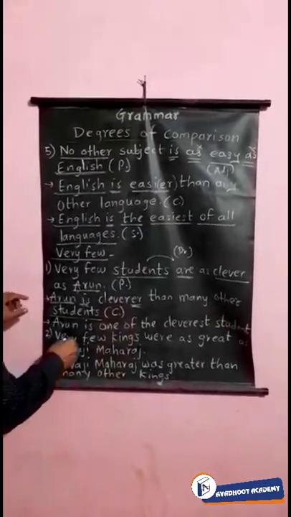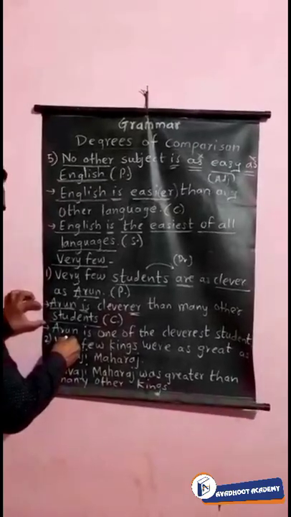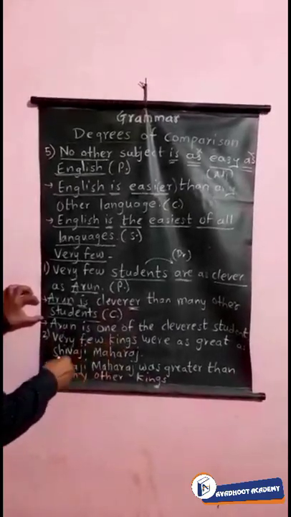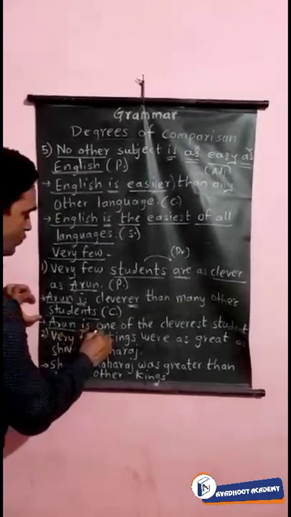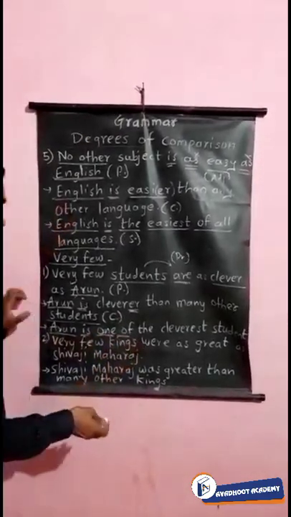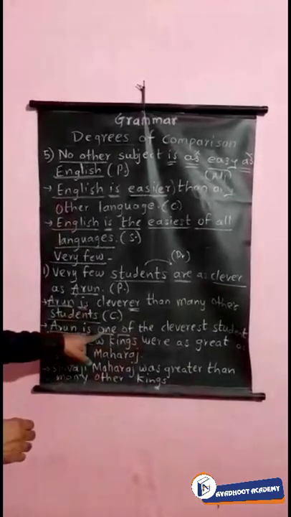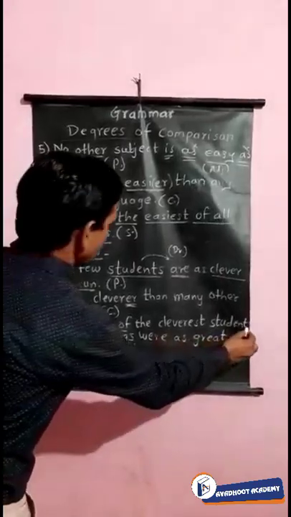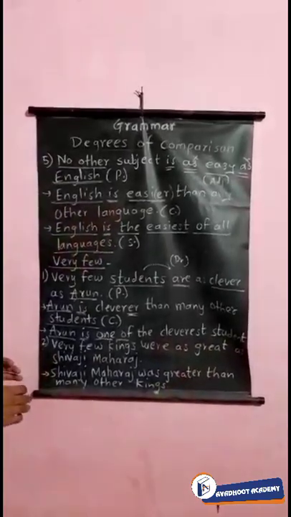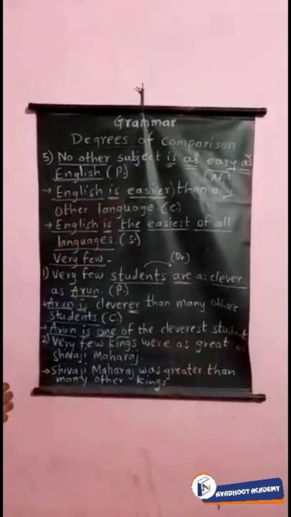Now see the last change of the sentence, the superlative degree. What is the superlative degree? Arun is one of the. "One of the" means from among them. He is one of them, or one of the cleverest students. It means Arun is one of the clever students in the class.